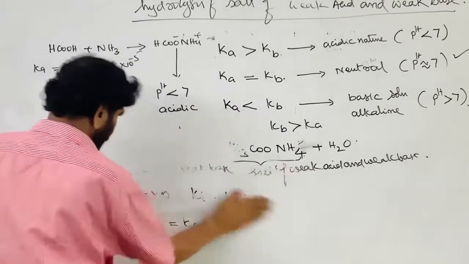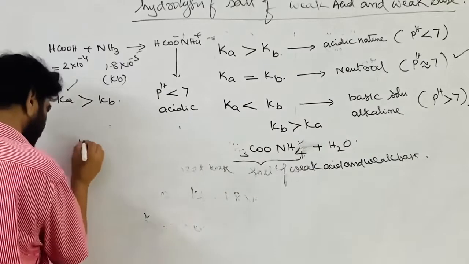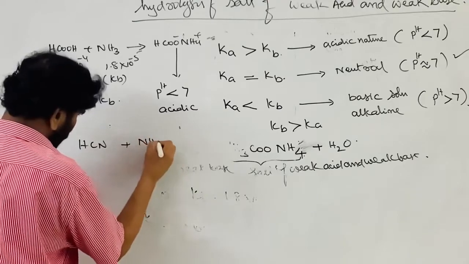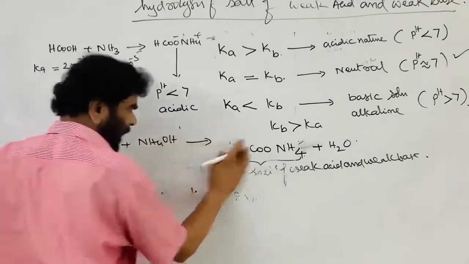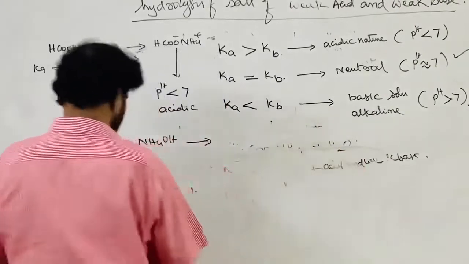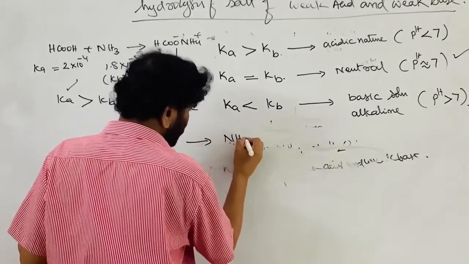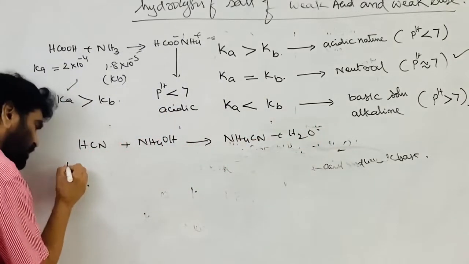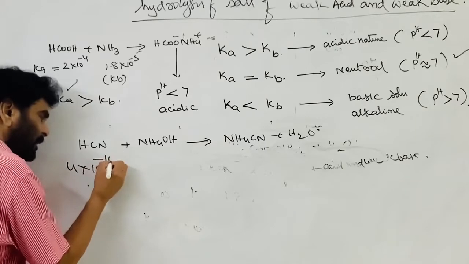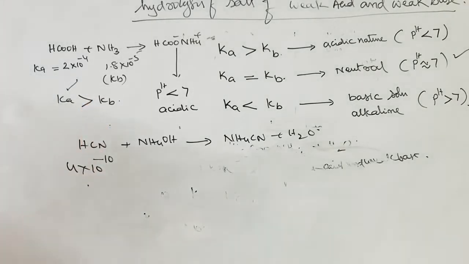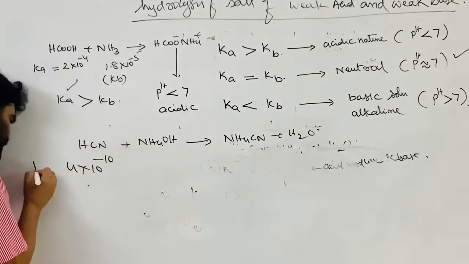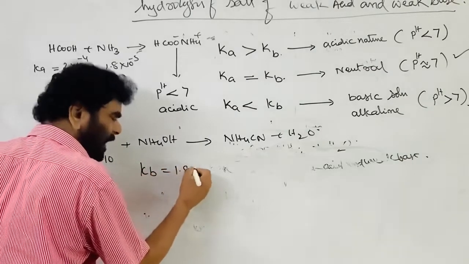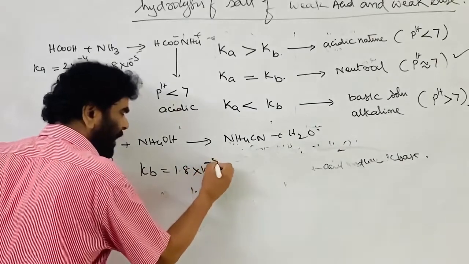Suppose you take HCN, hydrocyanic acid, and ammonia or ammonium hydroxide, whatever you write, both are same. In this case, ammonium cyanide is formed plus water. This is the acid, Ka is 4 into 10 to the power of minus 10 or minus 9, leave that part. And Kb is for the same ammonium hydroxide, ammonia, 1.8 into 10 to the power of minus 5.